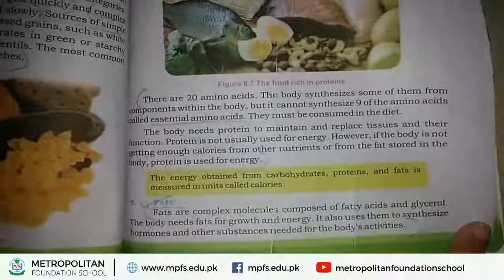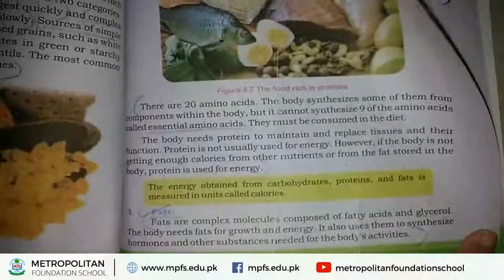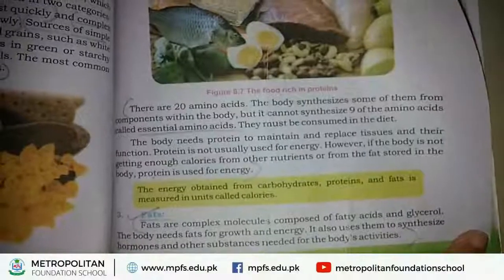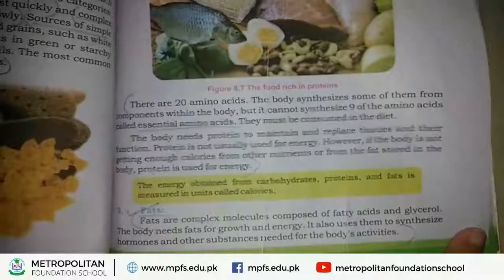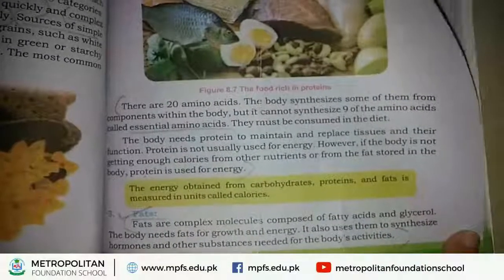Okay, I hope you understand the term hormones. These fats also synthesize hormones and different substances needed for our body activities.